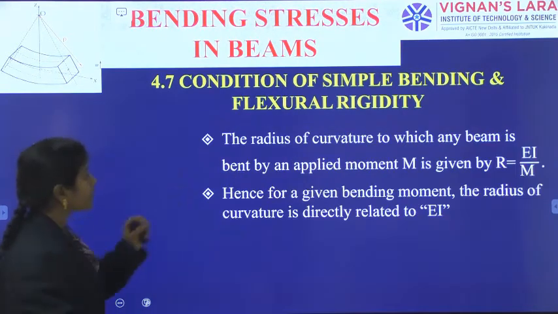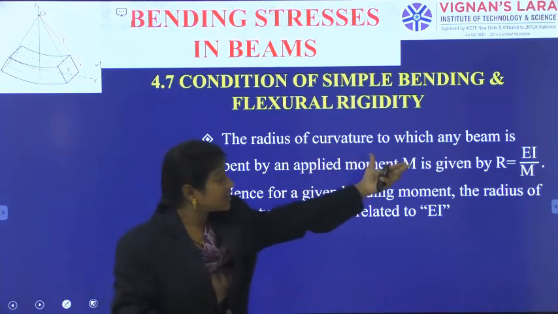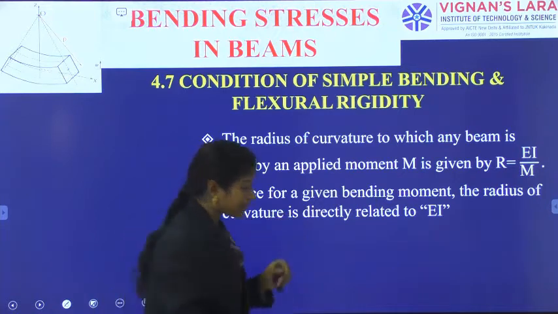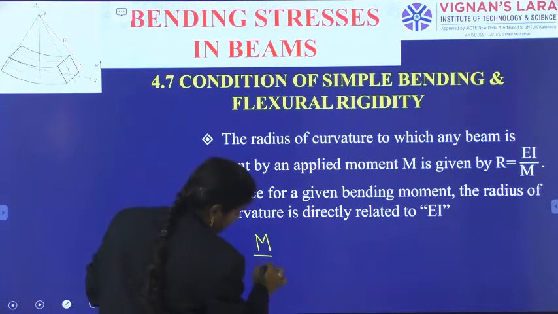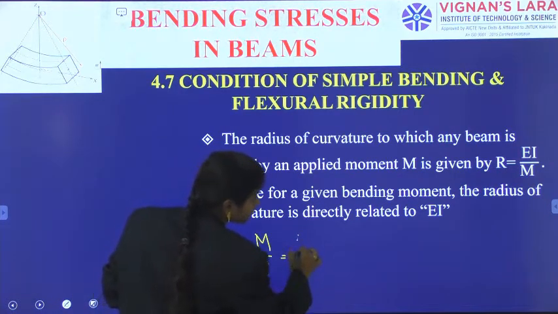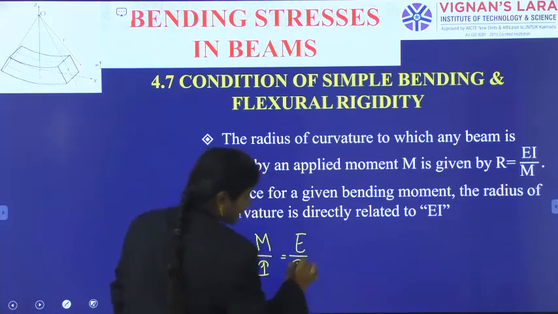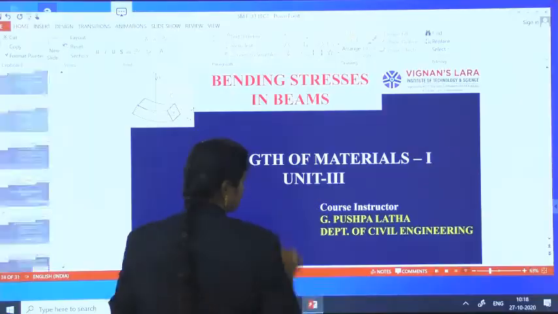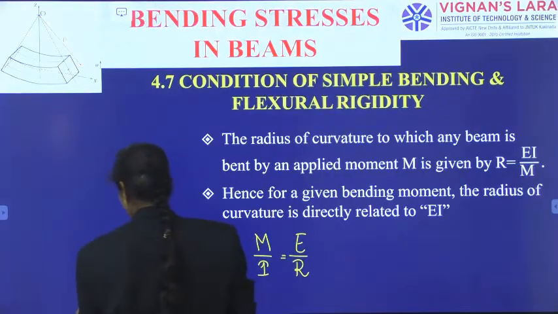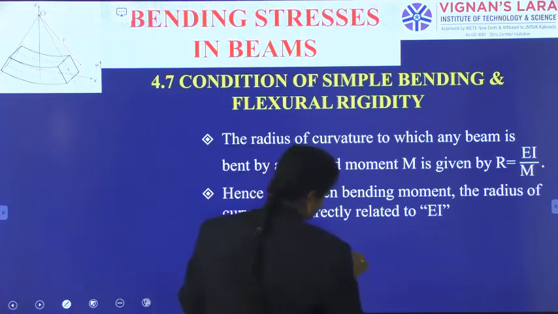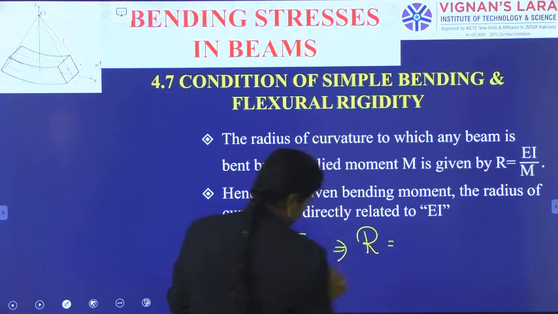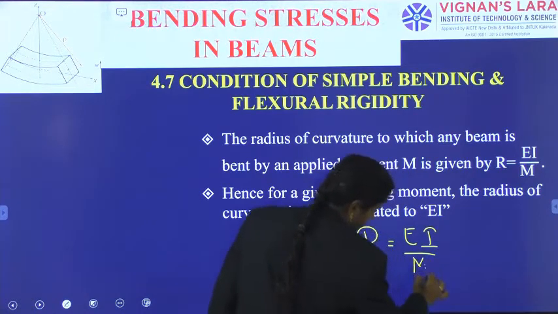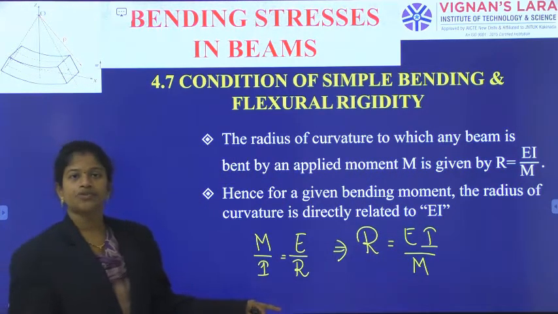And the radius of curvature to which any beam is bent by the applied moment is given by, as we have already got, M by I is equal to E by R. So the first two terms I have taken out, and R is equal to EI by M.